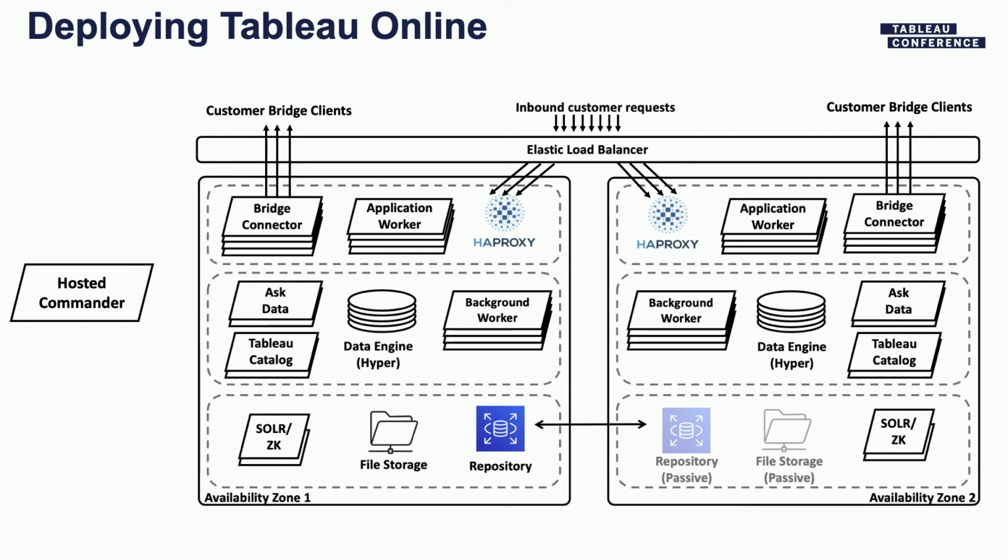So the first step of a Tableau Online deployment is something we call applying database migrations. What this means is we're actually upgrading the database schemas to the latest version of the Postgres schema for the new version of the product. But one of the things we do in our product team is we always make sure that when we run those database migrations, they're backwards compatible with the current version of the product. And this is actually the key piece of what allows us to do no downtime upgrades. Even after we've upgraded, we haven't upgraded anything else, everything's still running smoothly because it's backwards compatible with the current version of the product. So now we're ready to start the rest of our upgrade.